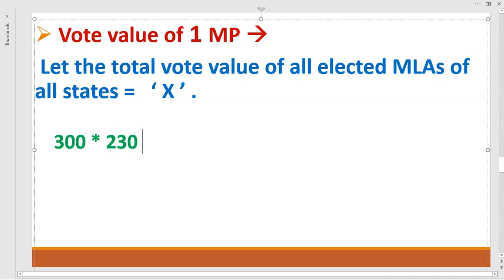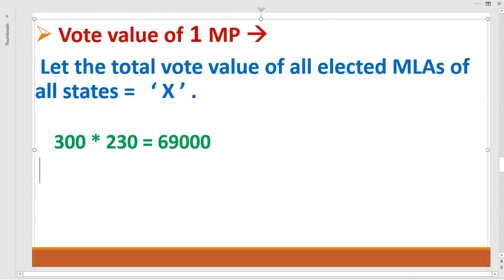this number by 230. Okay, so the vote value of 1 MLA is 300 and the total number of elected MLAs in the Legislative Assembly of Madhya Pradesh is 230. So if you have to find out the total vote value of all the elected MLAs of Madhya Pradesh, then you have to multiply 300 by 230. Okay, so when you multiply it, the result will come 69,000. So in this we have calculated the vote value of all the elected MLAs of Madhya Pradesh.